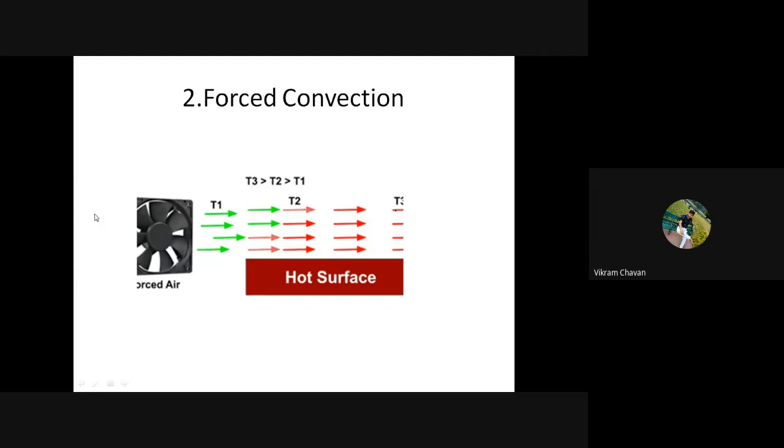Blower symbol, you can show a 1D blower symbol.